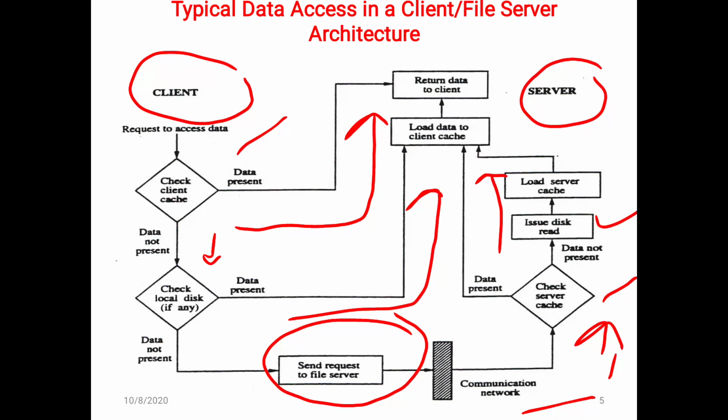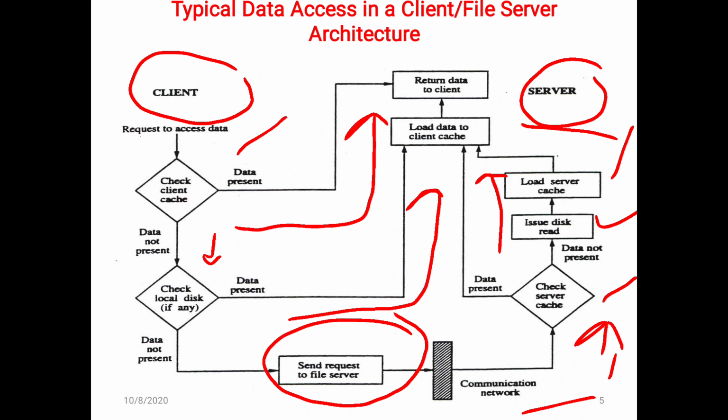That means it reads the disk, fetches the data from there, loads it into the server cache, and returns it to the client cache.